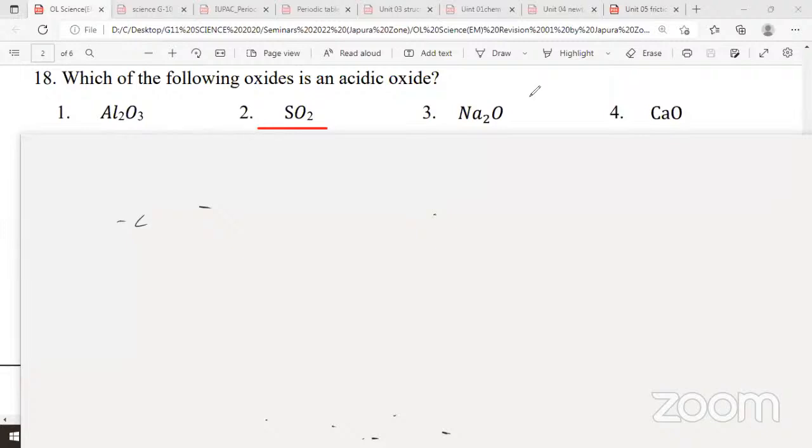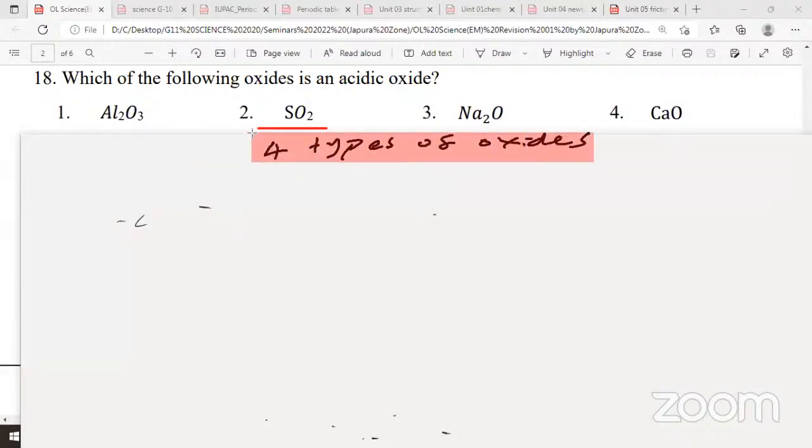Right, okay. So now I'll quickly write it again. The 4 different types of oxide, quickly copy down. What are the 4 types of oxides? Basic oxides, acidic oxides, amphoteric oxides, and neutral oxides.